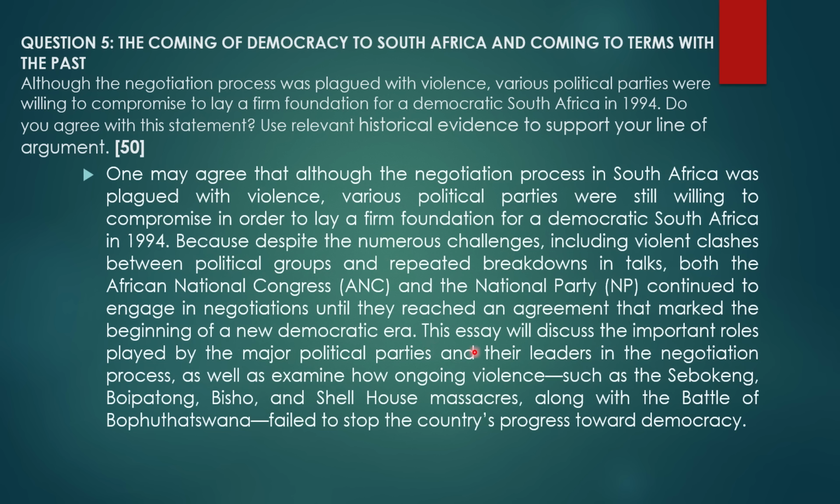This essay orientation, step number 3, what the essay is going to do. This essay will discuss the important role played by the major political parties, such as the ANC and NP and other parties, and their leaders in the negotiation process, as well as examine how ongoing violence, such as the Sebokeng, Boipatong, Bisho and Shell House massacres, along with the Battle of Bophuthatswana, failed to stop the country's progress towards democracy. That is how you write a good introduction, good people.